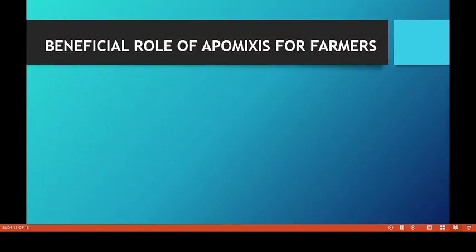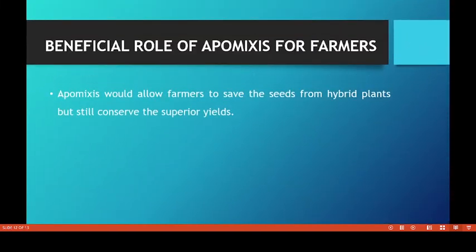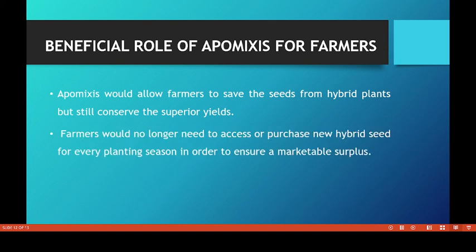Beneficial role of apomixis for farmers. Apomixis would allow farmers to save the seeds from hybrid plants but still conserve the superior yield. Farmers would no longer need to access or purchase new hybrid seeds for every planting season in order to ensure a marketable surplus.